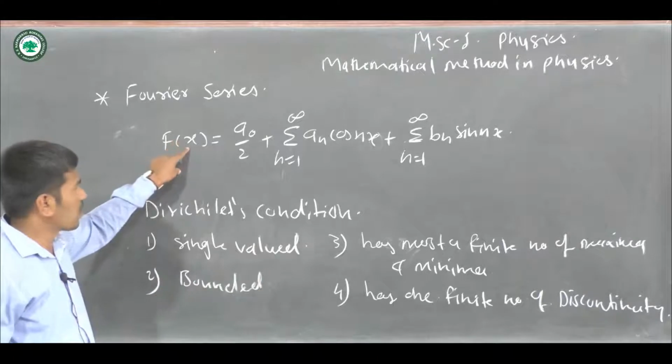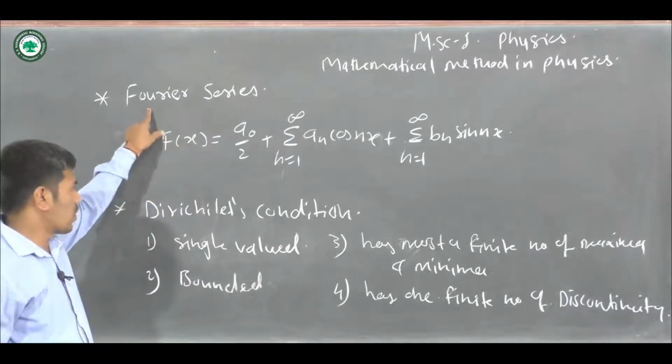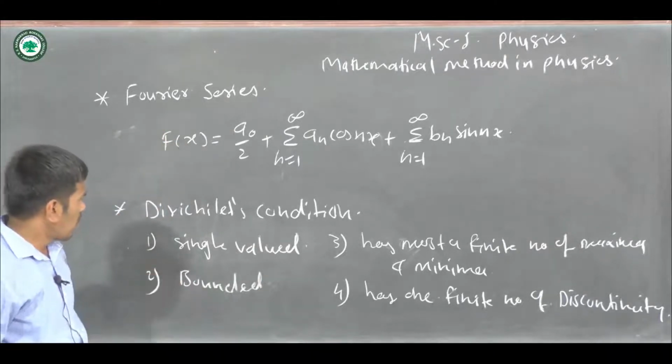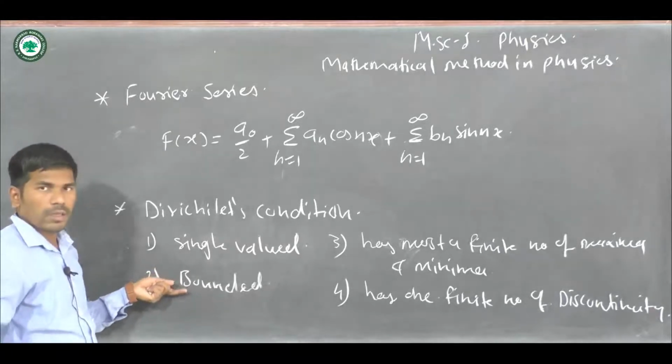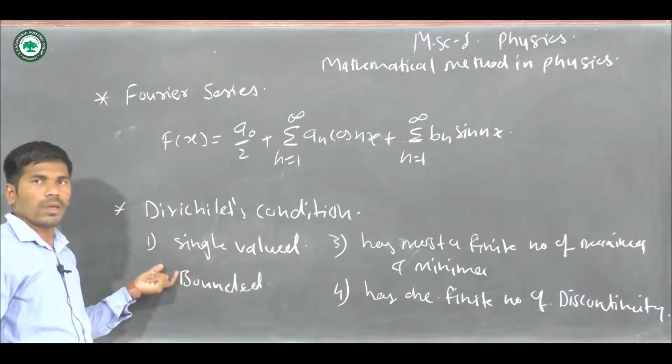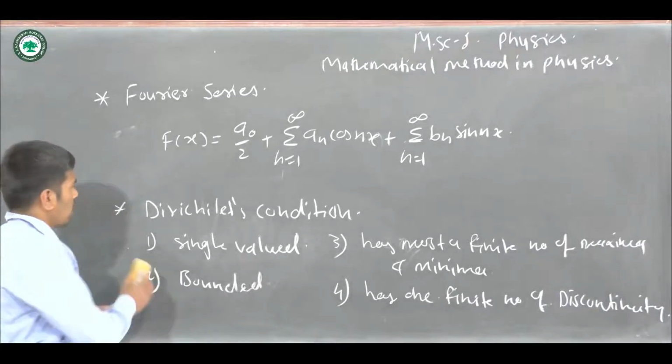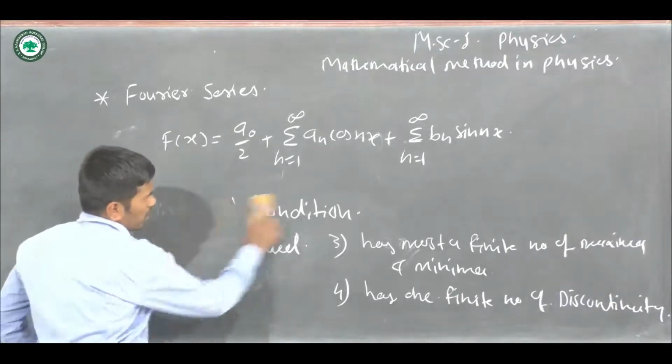Then we can apply the Fourier series to the function. And the function must be bounded, like sin x and cos x, which are bounded functions. So these are the Dirichlet conditions.